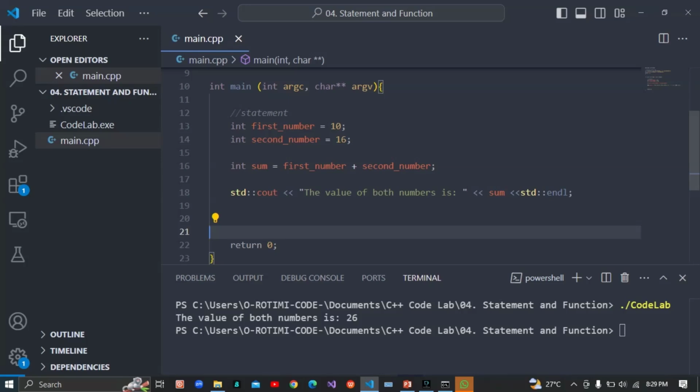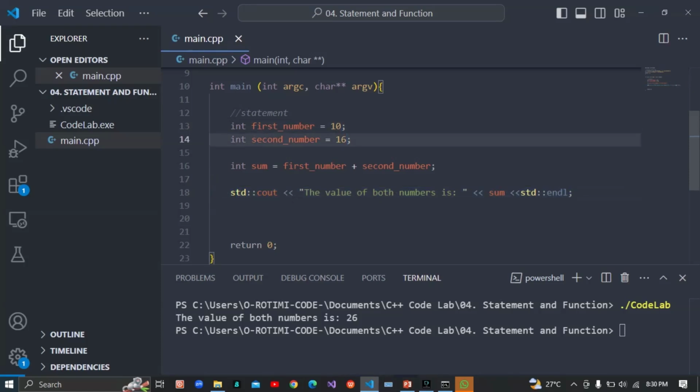So here is what we call first number, second number, and I add both here. I add the first number and the second number, which is 10 and 16. I pass it to the value of sum, and here I call it. So the value of both numbers is sum. Now sum is 26. If we make mention of first number and second number, it's going to give us exactly what is in the front, exactly what is there.